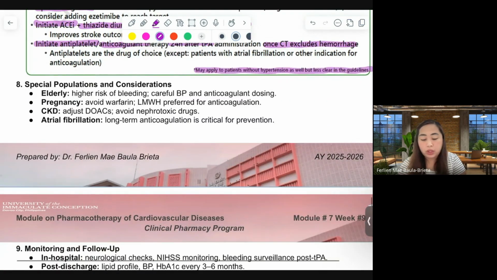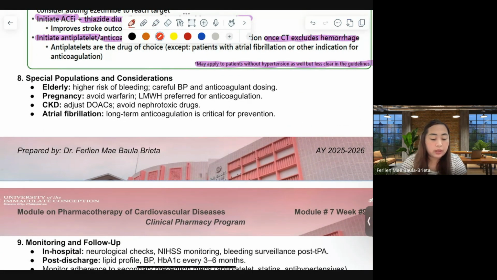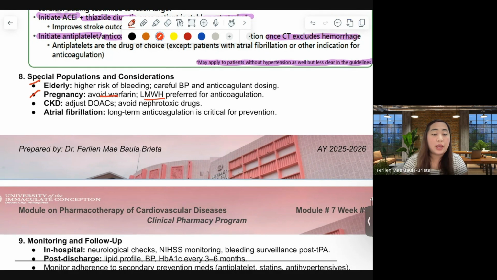For special populations and considerations, we have our elderly. They are high risk for bleed, so we have to monitor the dosing and the blood pressure. Pregnant women, we have to avoid warfarin, and we can use heparin for anticoagulation.